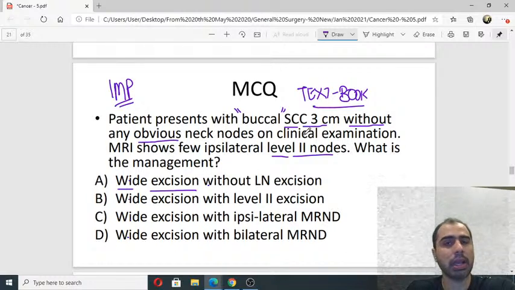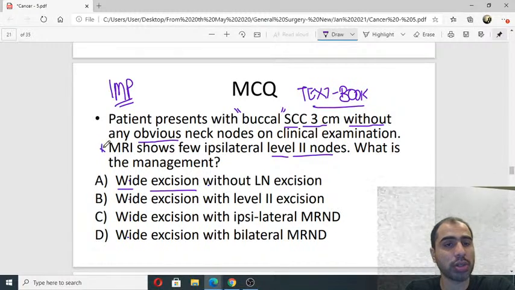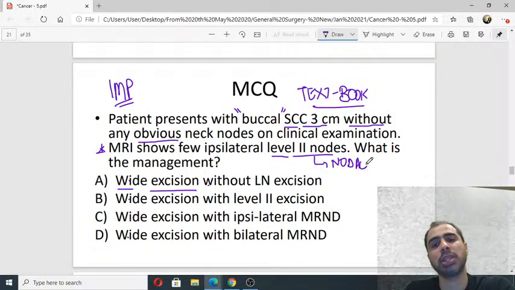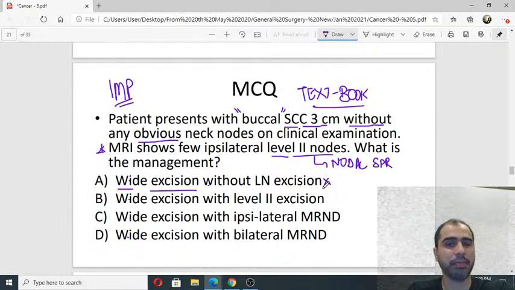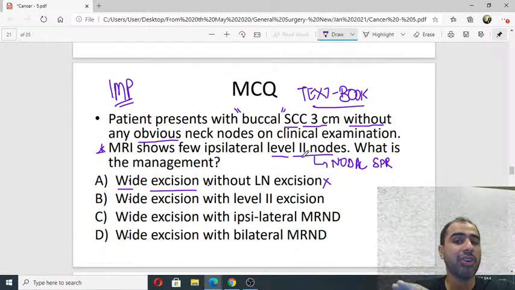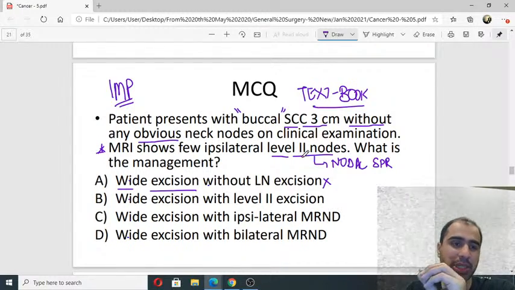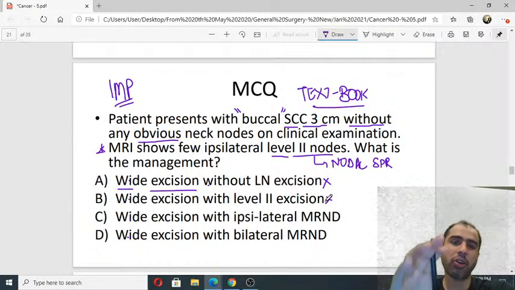First things first, clinically no nodes means nothing. If imaging shows nodes, that means there is nodal spread. If nodal spread is there, without lymph node excision तो हो ही नहीं सकता. Lymph node तो निकालने ही पड़ेंगे. अगर level 2 है, okay, level 2 है, I cannot assume level 1 is not involved, nor can I assume level 3 is not involved, just because MRI is showing level 2. There is nothing like level 2 excision. ऐसा तो कुछ होता ही नहीं है. There are always grouped excisions.